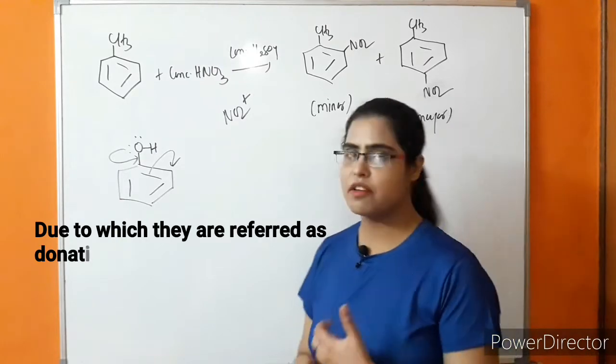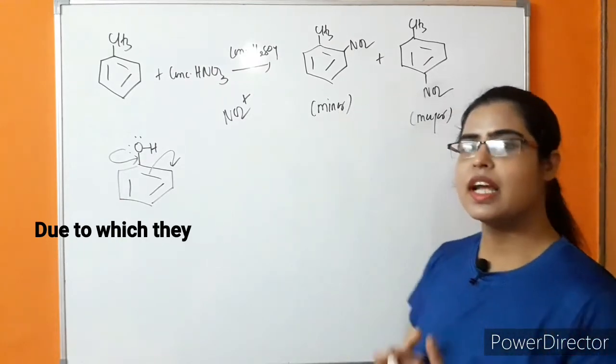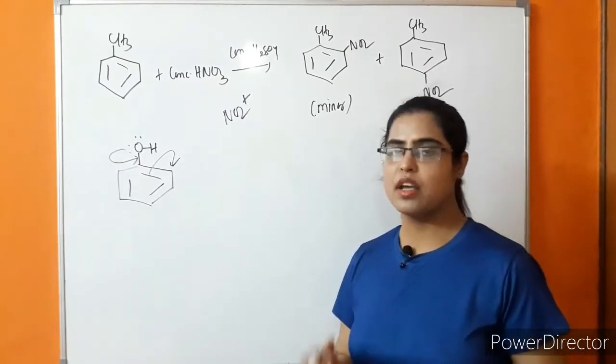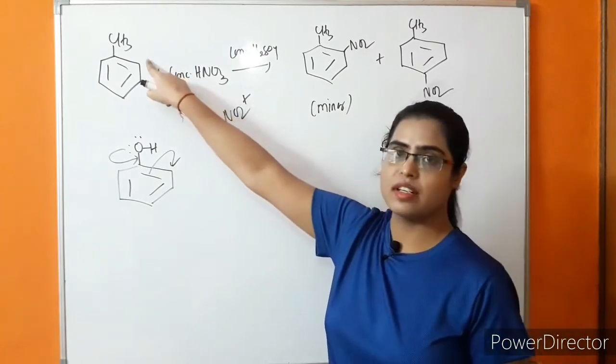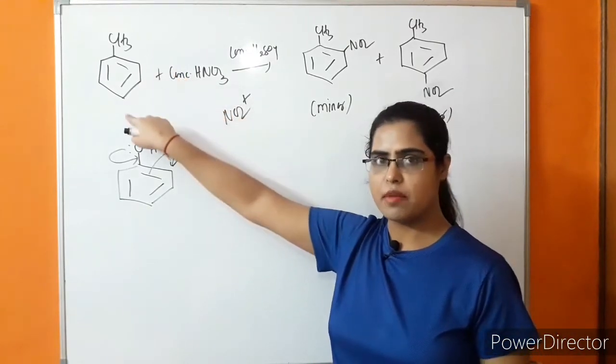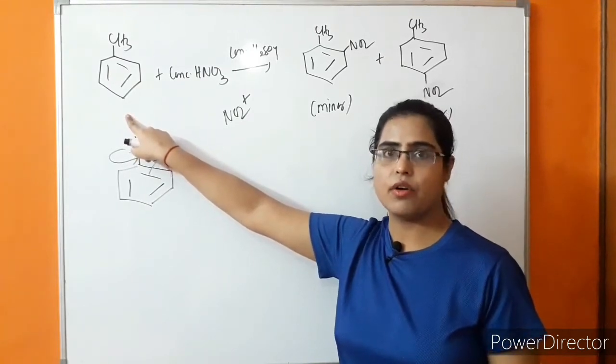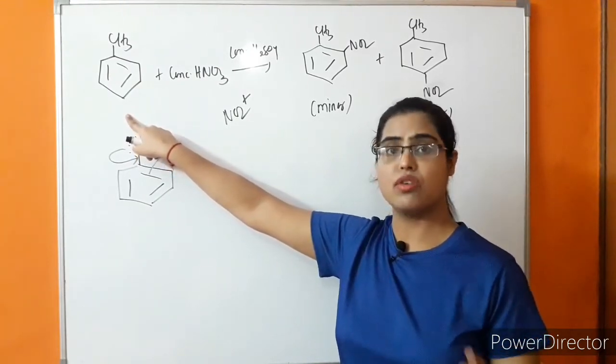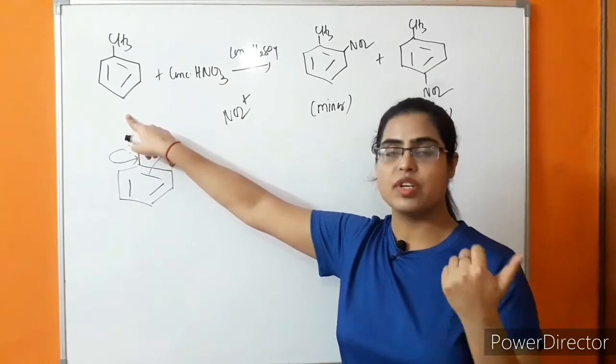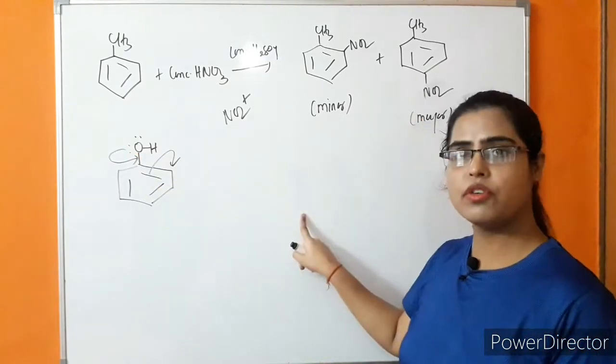So what is happening? If we draw the resonating structures, it will be clearly explained why electron density is increasing at ortho and para position. It means why the electrophile is attacking at ortho and para position, not at meta position. So it is explained on the basis of resonance.